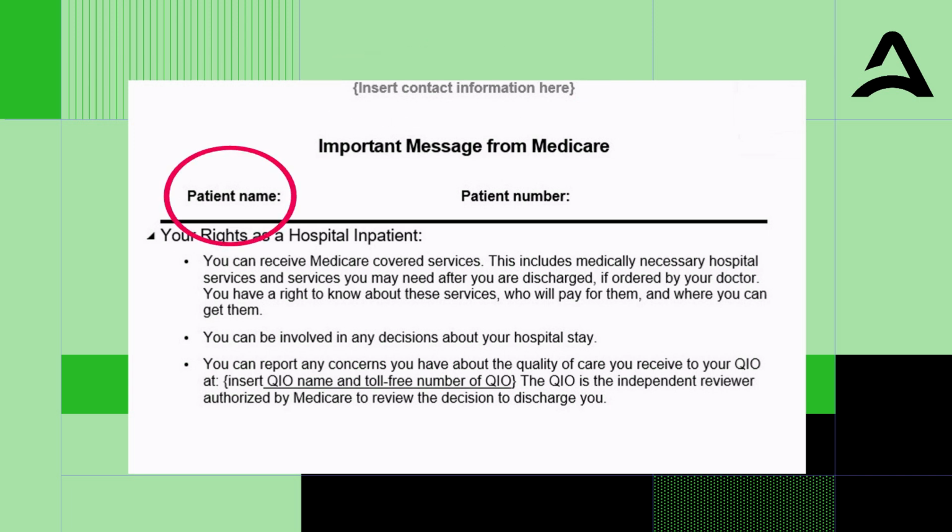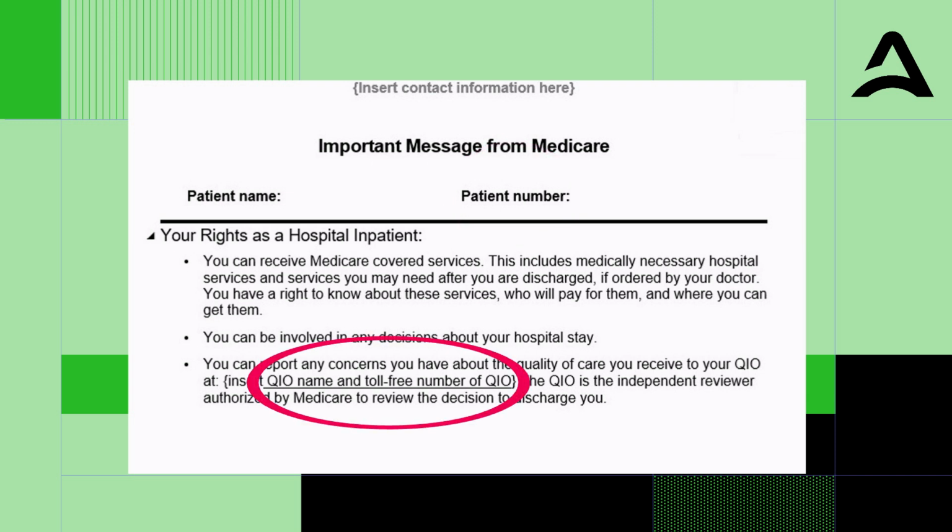Under patient name, fill in the beneficiary's first and last name. Under patient number, fill in the patient number. The patient number may be a unique medical record or other provider-issued identification number. It may not be the Social Security number, health insurance claim number, known as the HIC, or any other Medicare number issued to the beneficiary, such as the Medicare Beneficiary Identifier, also known as the MBI.